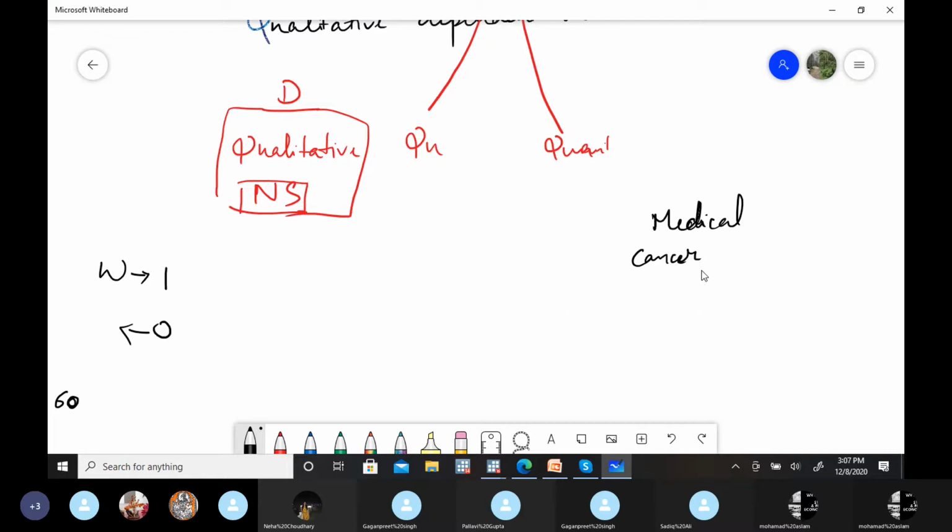So the chances, let's suppose any particular individual has cancer, and after a particular treatment like chemotherapy or other therapies, what are the chances that this individual will survive or get back soon to his previous situation? Then our dependent variable is something present or absent. I'm taking a binomial case, dichotomous, only two values, although in the categorical nominal scale you can have more than two outcomes. I'm just taking this as a simple case, presence and absence.